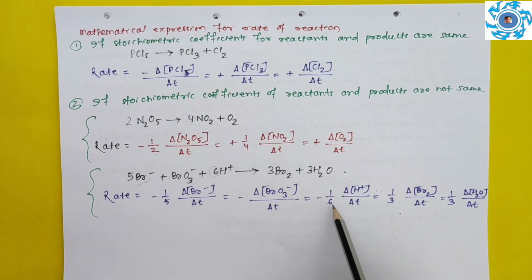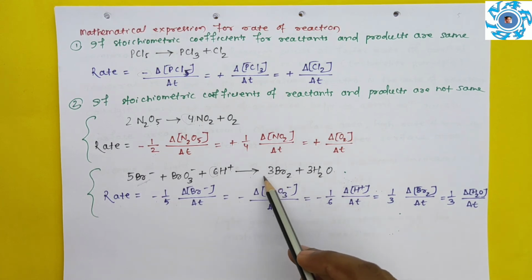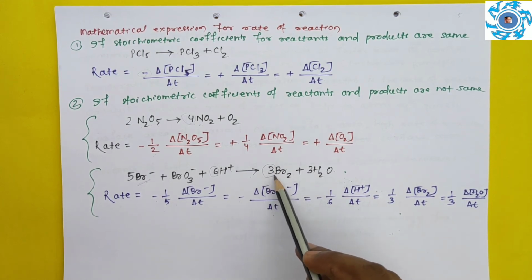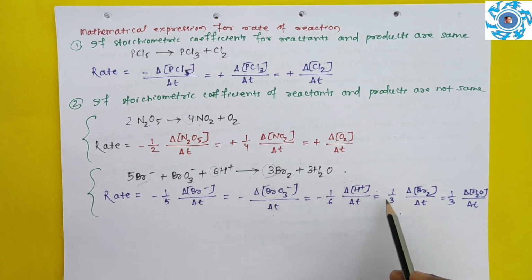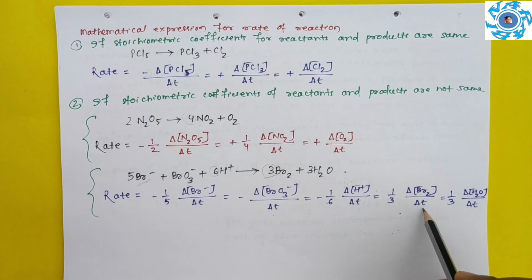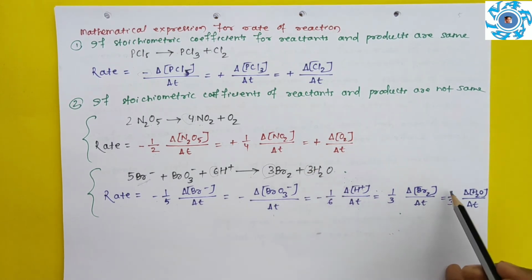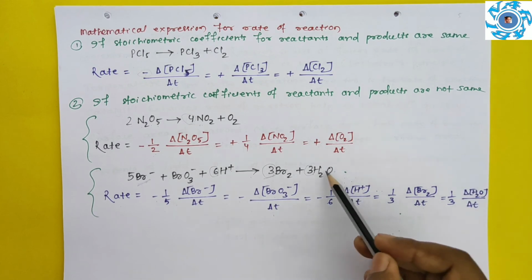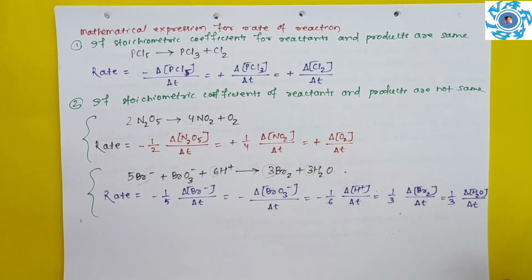that is equal to minus, here the stoichiometric coefficient is 6. So 1 by 6 delta concentration of H plus by delta T is equal to, stoichiometric coefficient is 3 and it is on the product side. So it will be plus. So it is plus 1 by 3 delta concentration of Br2 divided by delta T is equal to, here the stoichiometric coefficient is 3. So 1 by 3 delta concentration of water divided by delta T. That's the thing.